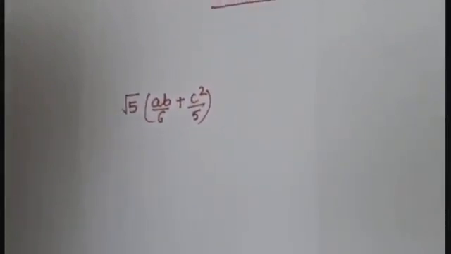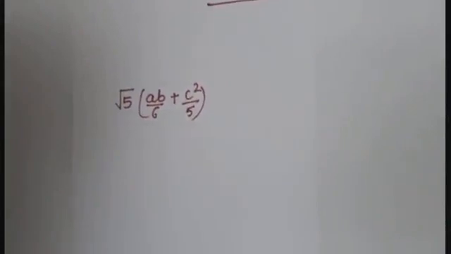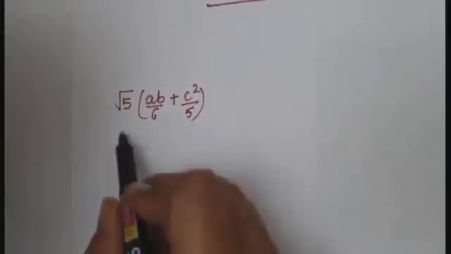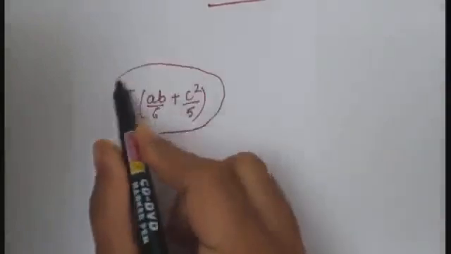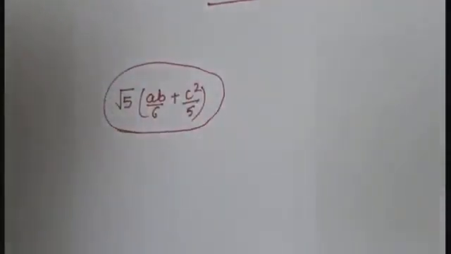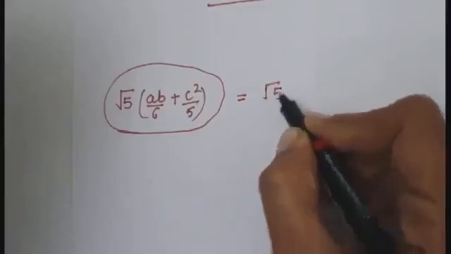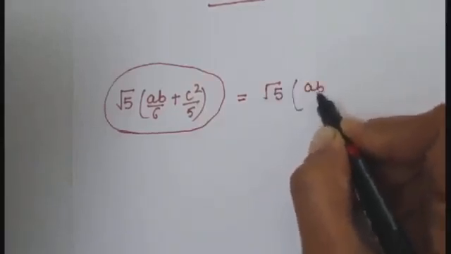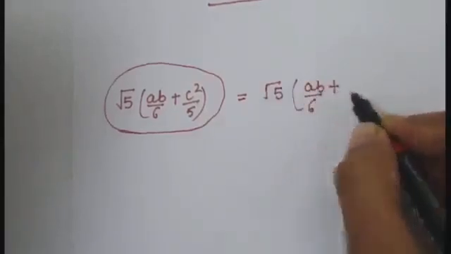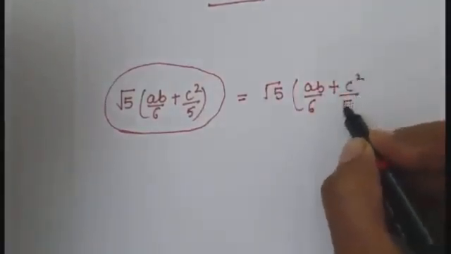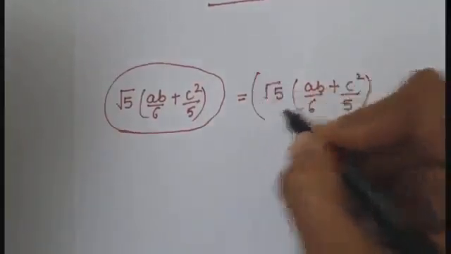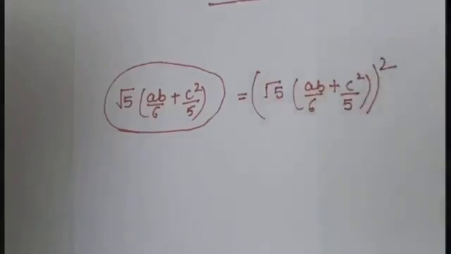Now we have to find the square of this whole. Square of this means we can write it like this: AB upon 6 plus C square upon 5 whole square, because we have to find the square.